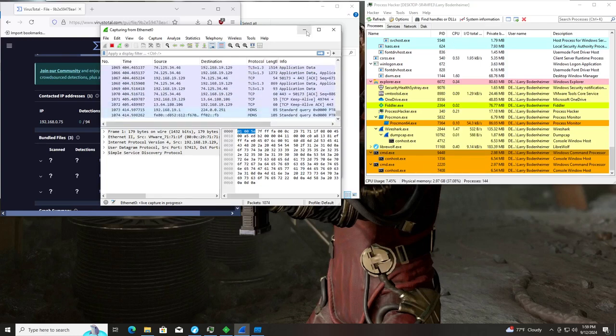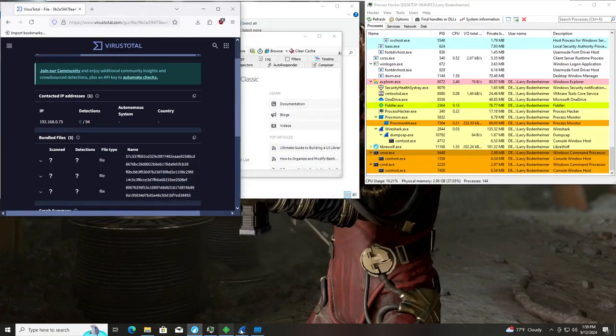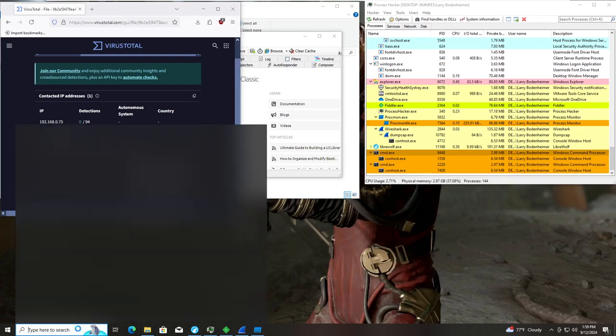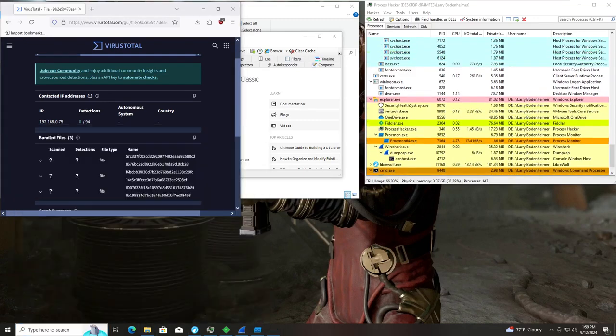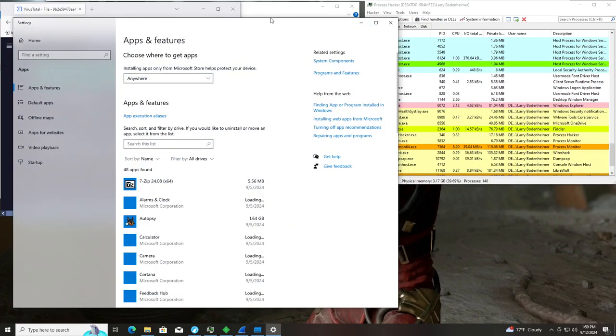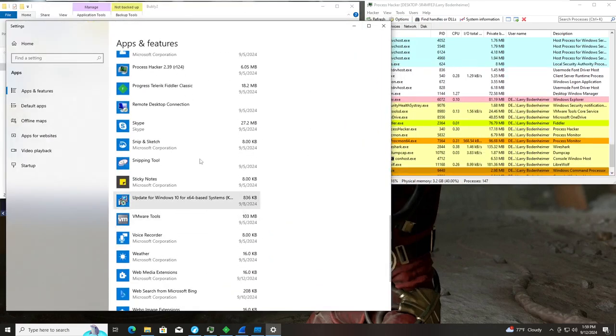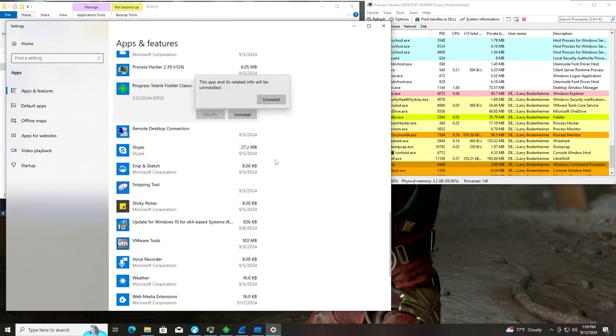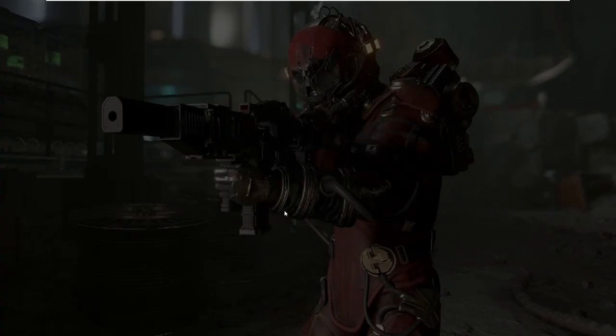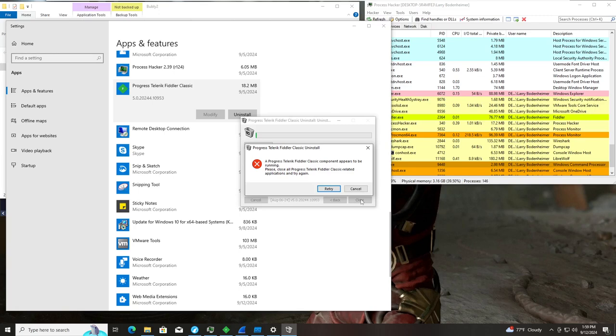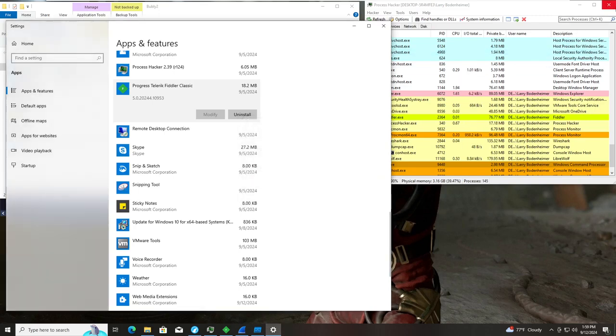So here's what I'm going to do. We can use Wireshark for looking at HTTP. That's fine. So unfortunately, for this video, we have to remove our good friend, Fiddler. I hate to see him go. He grew up so fast. Alright, let's get rid of Fiddler Classic. Uninstall. That's still running, right.